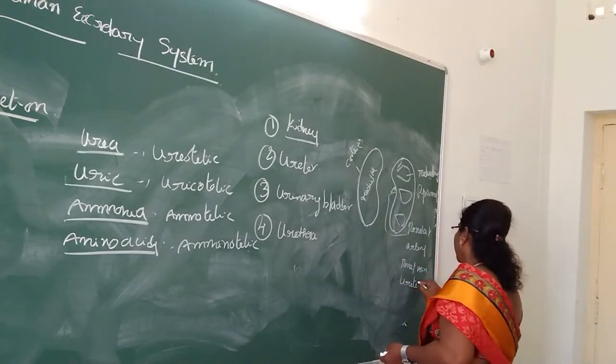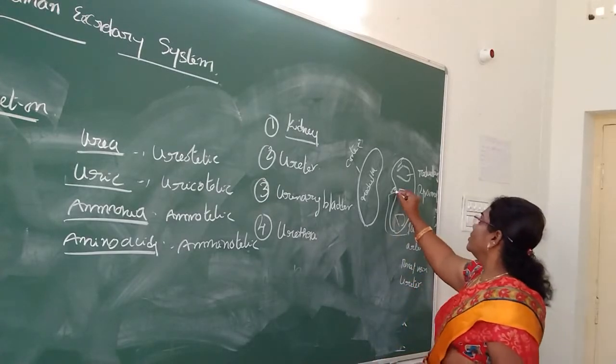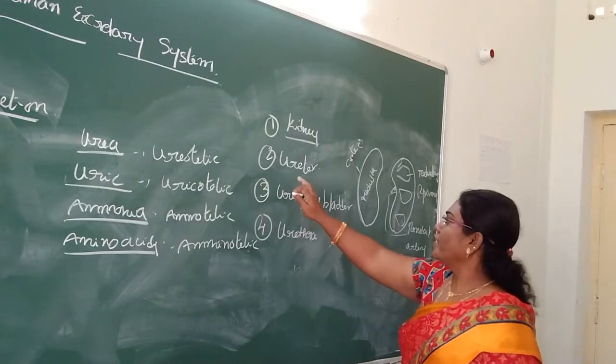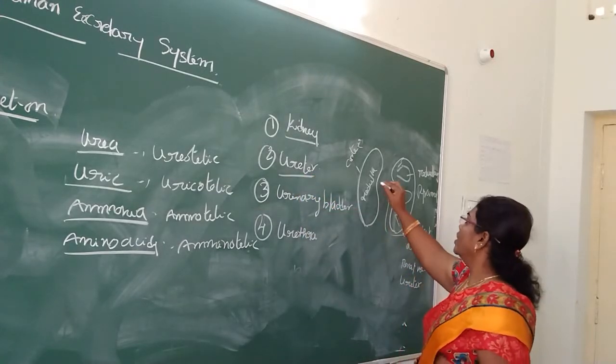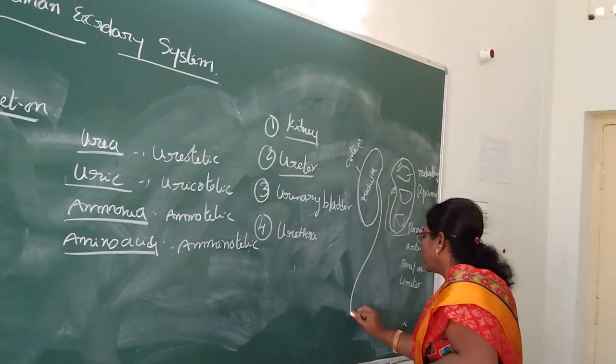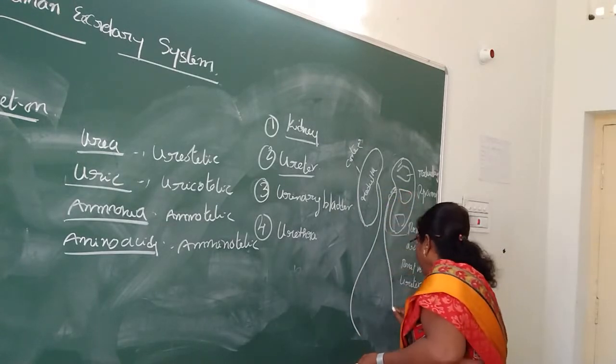Next, the parts of the ureters. Ureters emerge from the pelvic region of the kidney.